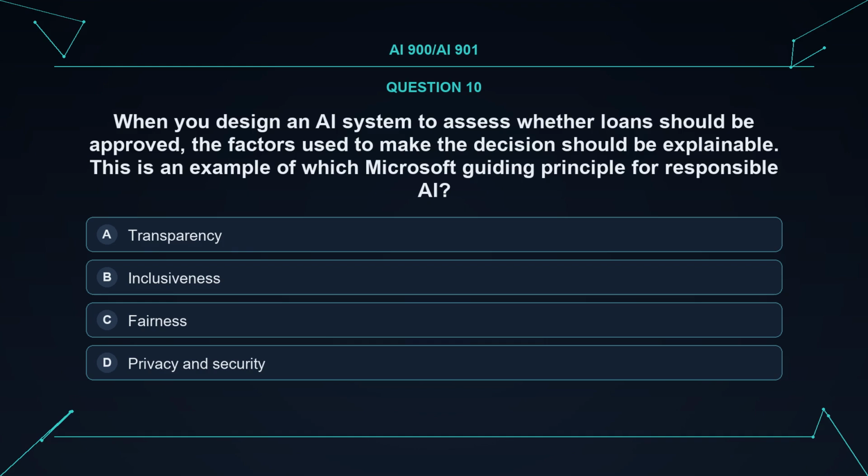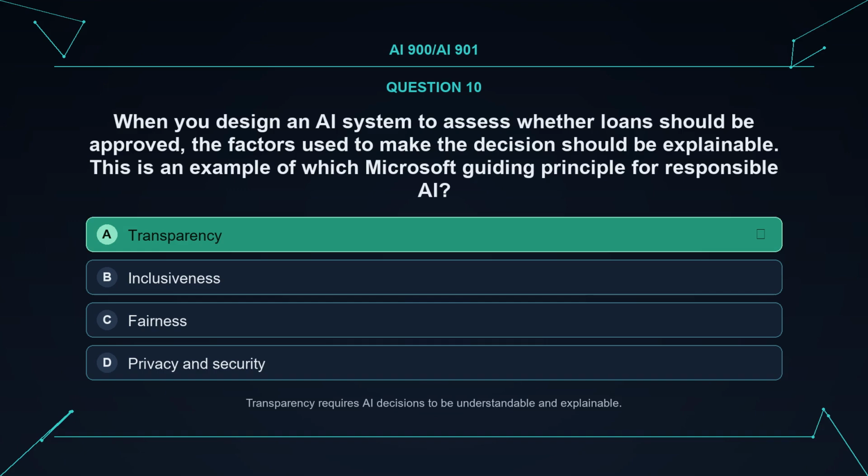Question. When you design an AI system to assess whether loans should be approved, the factors used to make the decision should be explainable. This is an example of which Microsoft guiding principle for responsible AI? Option A. Transparency. Option B. Inclusiveness. Option C. Fairness. Option D. Privacy and security. The correct answer is A. Transparency. Explanation. Transparency requires AI decisions to be understandable and explainable.